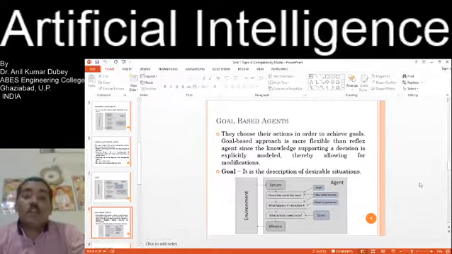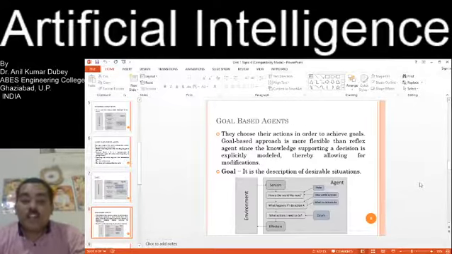Next one is the goal-based agent. Goal-based agents choose their actions in order to achieve goals. The goal-based approach is more flexible than reflex agents since the knowledge supporting a decision is explicitly modeled, thereby allowing for modification. A goal is a description of desirable situations.